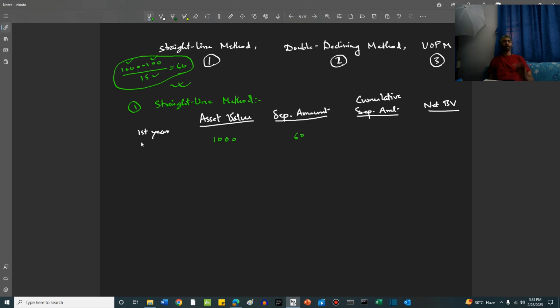So, this is 60. This will remain constant for every year, starting from the first year till year 15. Right, friends? Now, the cumulative depreciation amount for the first year is also 60 because there are no prior years here. So, 0 plus 60 is 60. Net book value is 1000 minus 60. That is 940 million. So, at the end of the first year, the value of the asset reduces from 1000 million to 940 million. What happens in the second year, friends?